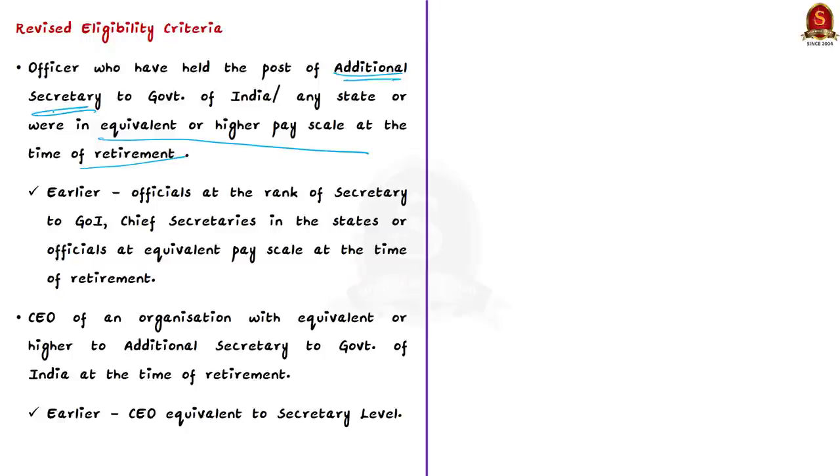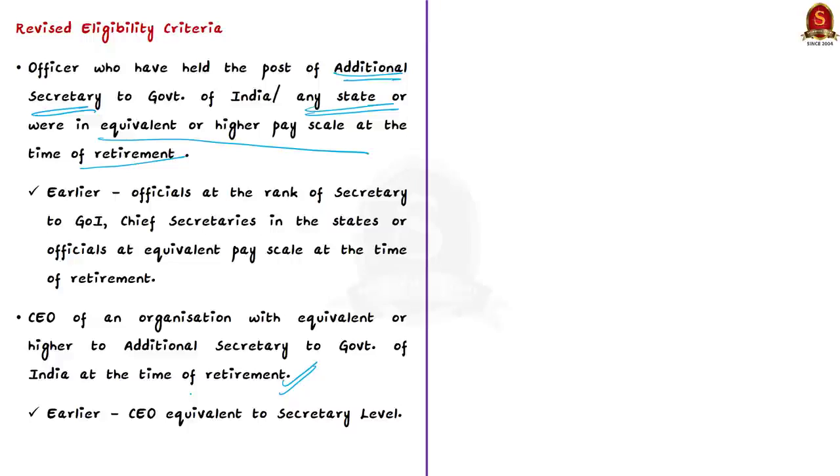Now, along with the Additional Secretary to the Government of India, the Additional Secretaries of any state governments are also made eligible now. So now the post has been extended to the Additional Secretary level. Now, secondly, the Chief Executive Officer of an organization who are equivalent or higher to the Additional Secretary to the Government of India at the time of retirement, they are also made eligible. See, earlier, the Chief Executive Officer was mandated to be equivalent to the level of Secretary only. But now, it has been extended to the level of Additional Secretary.